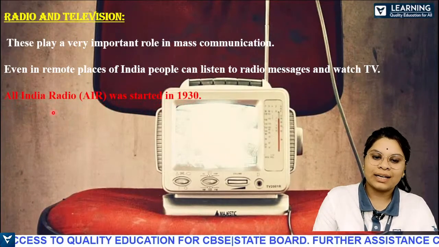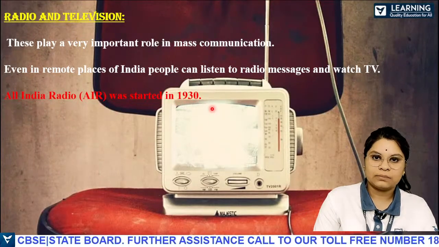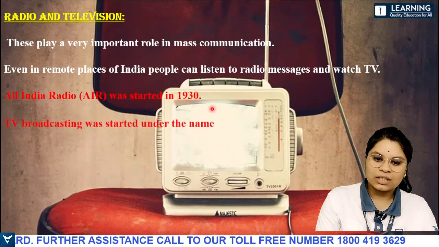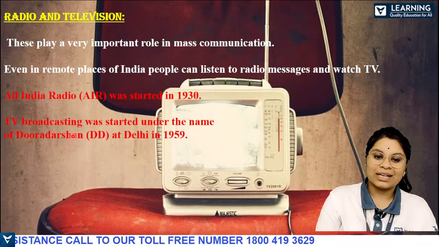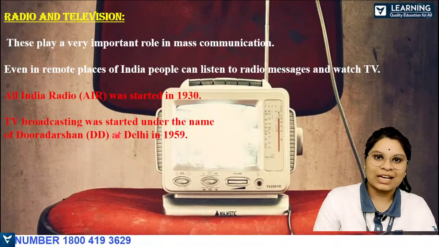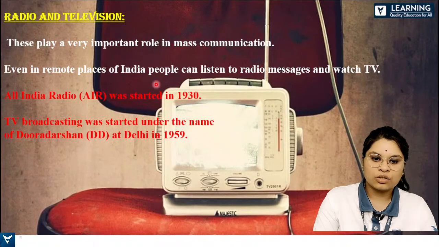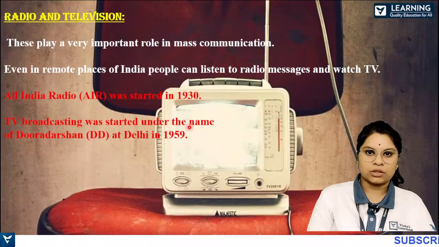And All India Radio was the first one to get aired, in the year 1930. So it was started then. And Doordarshan, which is called the DD channel, was the first channel, which started in the year 1959. Understood? So these two are also very important.